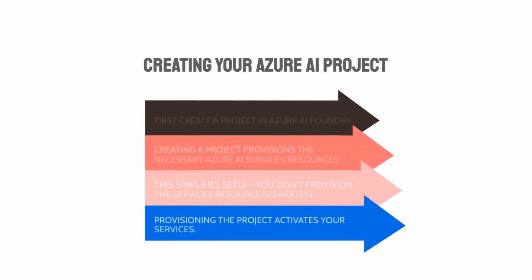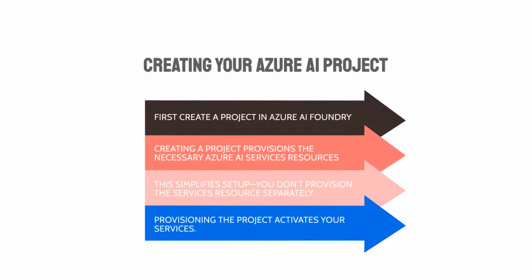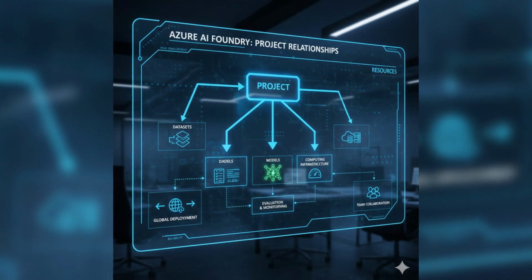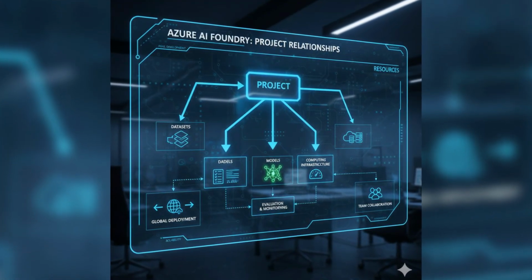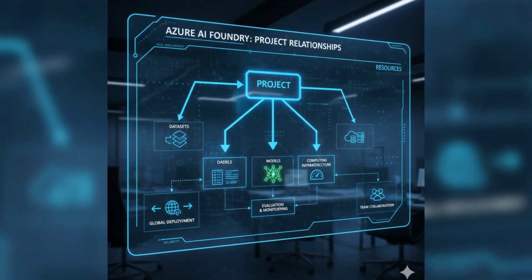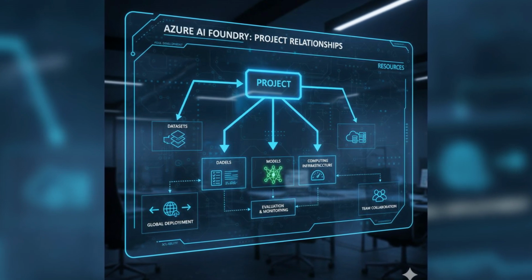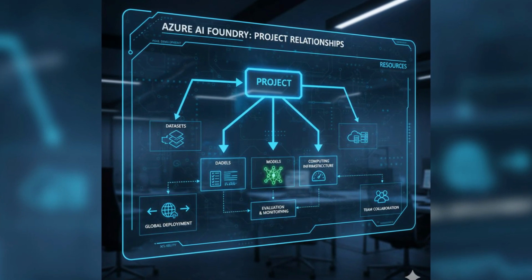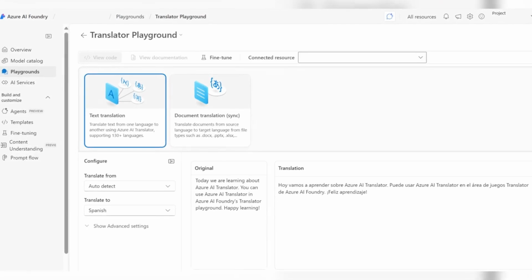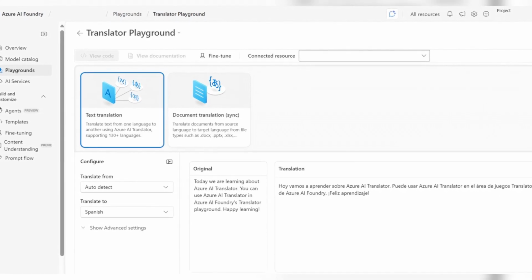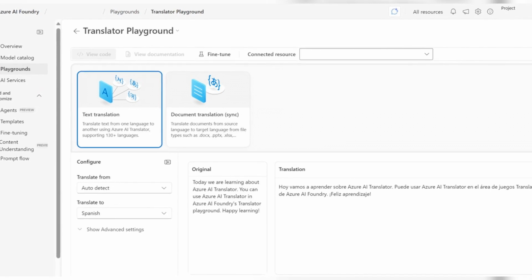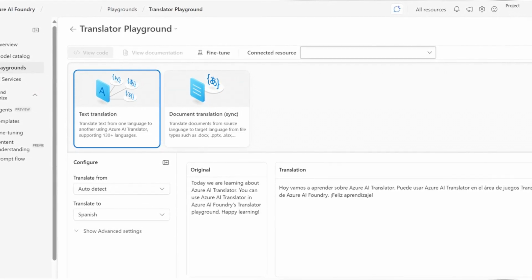To use specific services like Azure AI Language or Azure AI Translator, you must first create a project within Azure AI Foundry. This step is crucial, as creating a project automatically provisions the necessary Azure AI Services resource for you. These projects are essential for organization. They act as containers for your work, including datasets and models, which significantly helps in managing your resources and facilitating team collaboration. Finally, the Azure AI Foundry portal provides playground settings like the language and translator playgrounds, where you can easily test and try out the service features before integration.